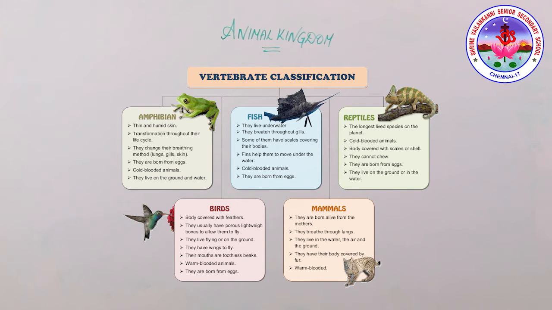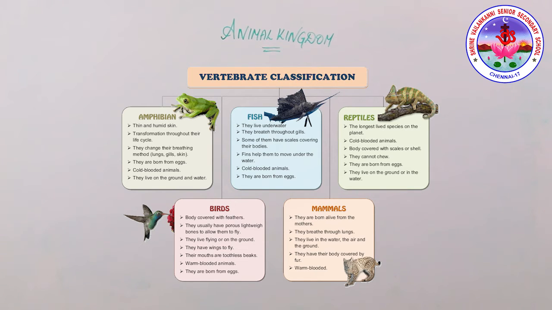And next one is class Aves. Example is bird. They are warm-blooded. They lay eggs, and they are included under oviparous. The most important features of birds are they have feathers and wings. Two legs are present. They breathe with lungs. They have bills and beaks. The mouth is modified as bills and beaks.